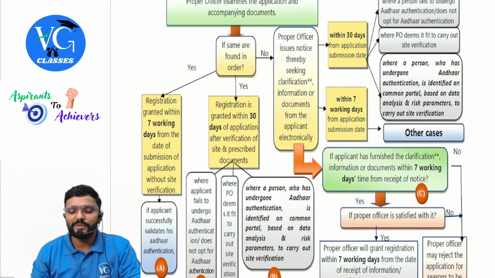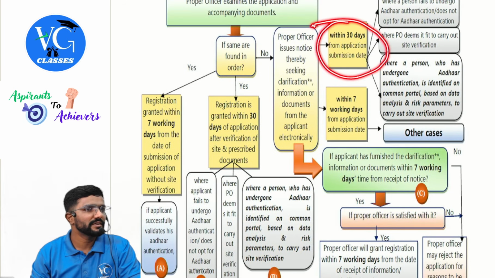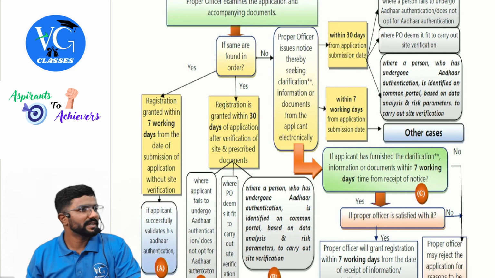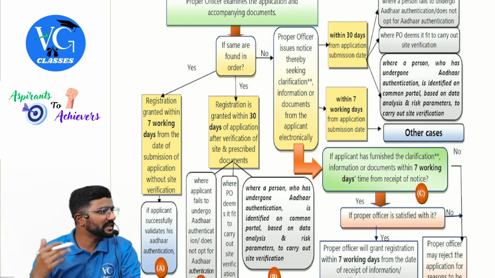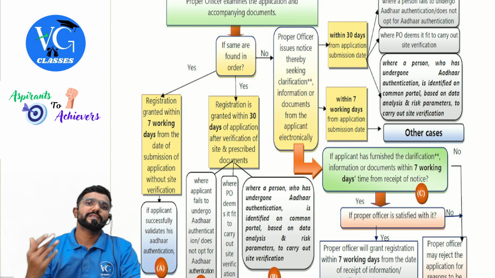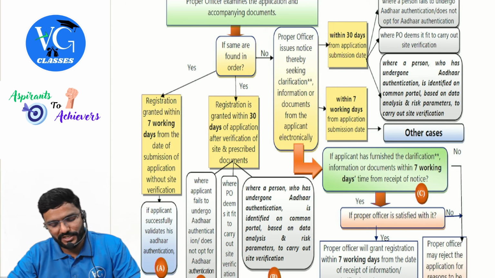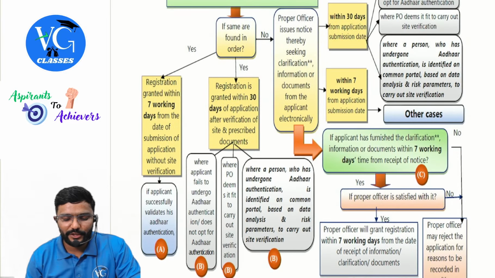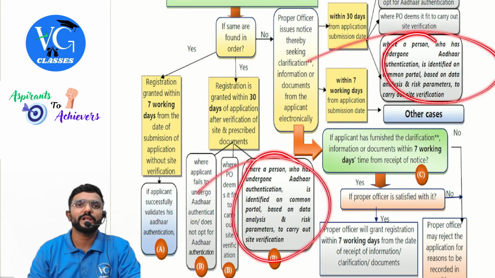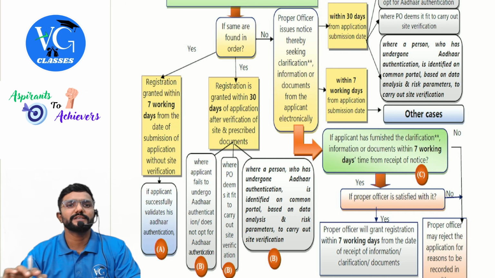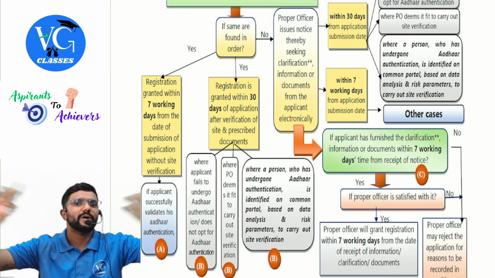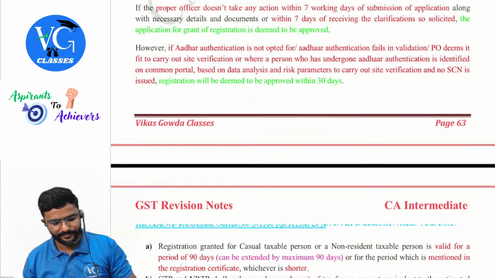So in this case, how much time do they have to issue notice? 30 days. What if they do not issue notice within 30 days? Deemed registration. Deemed registration, guys. So whatever 7 days or 30 days time is given for the proper officer, if it doesn't respond within that time, then the next day it is deemed registration, guys. And this is something new which they have made applicable now for all the states. Previously it was applicable only for a few selected states, but it is now applicable for all the states.